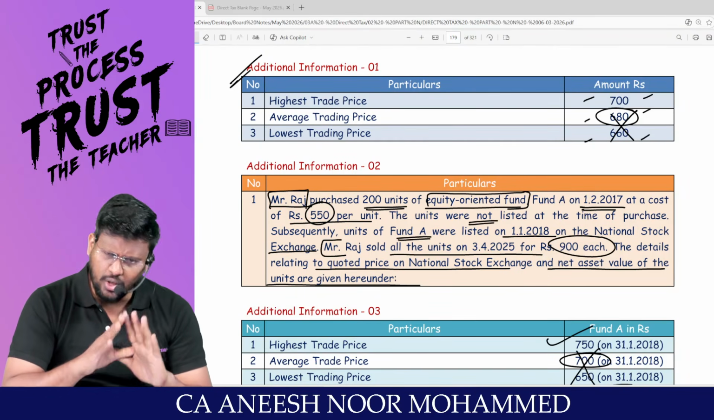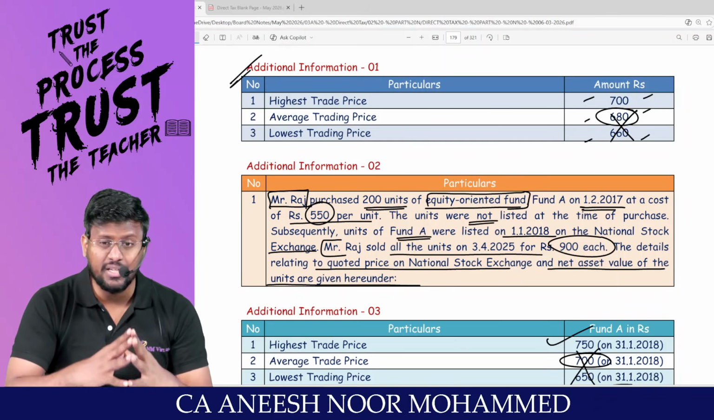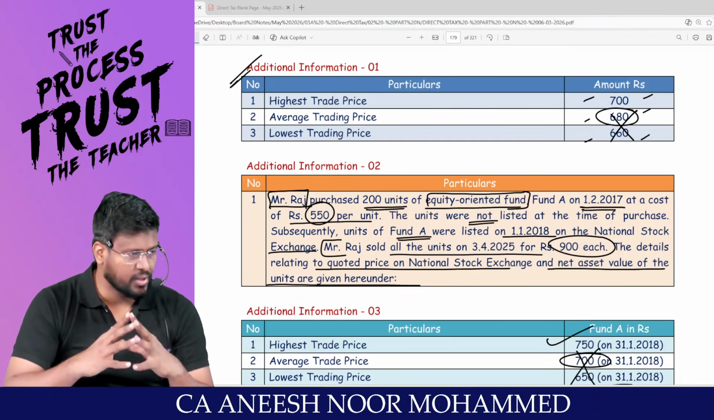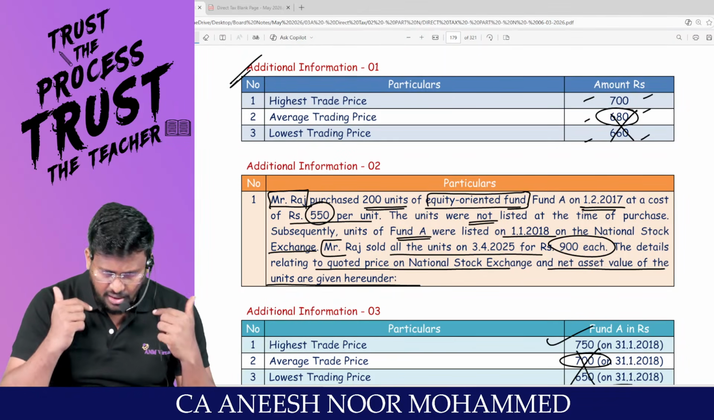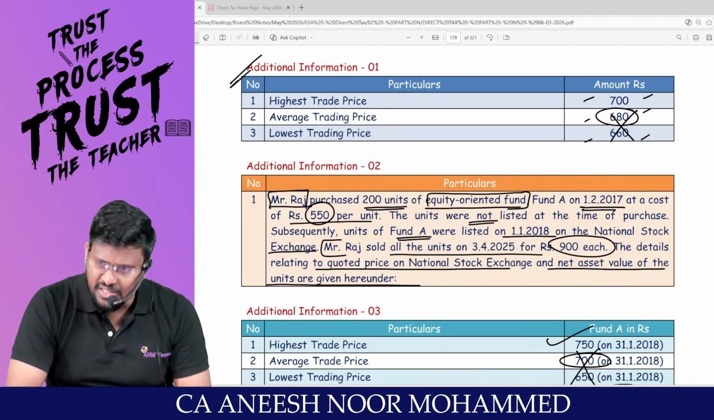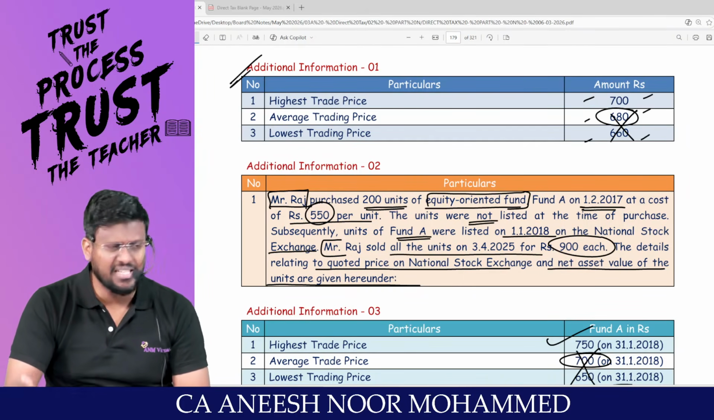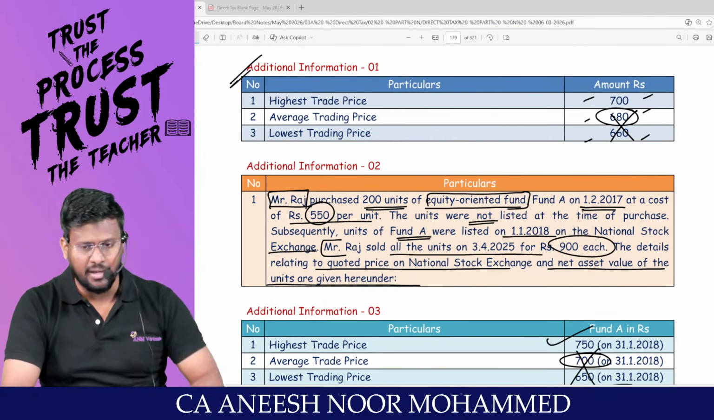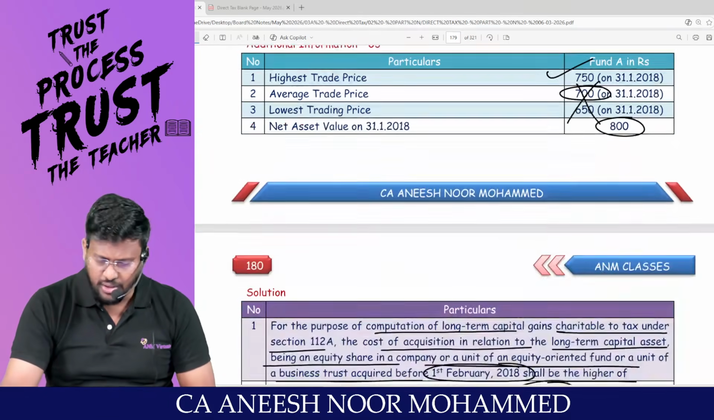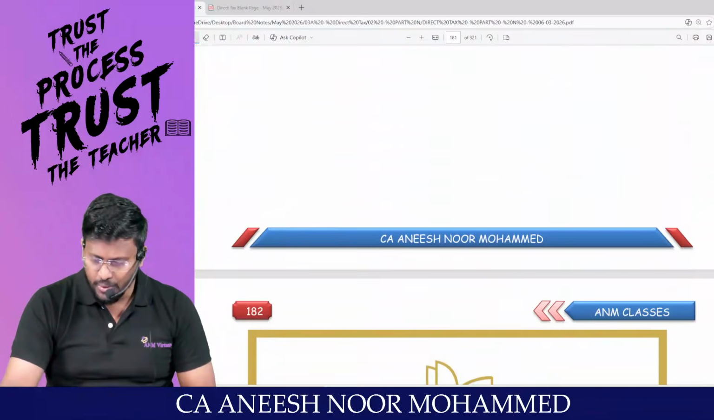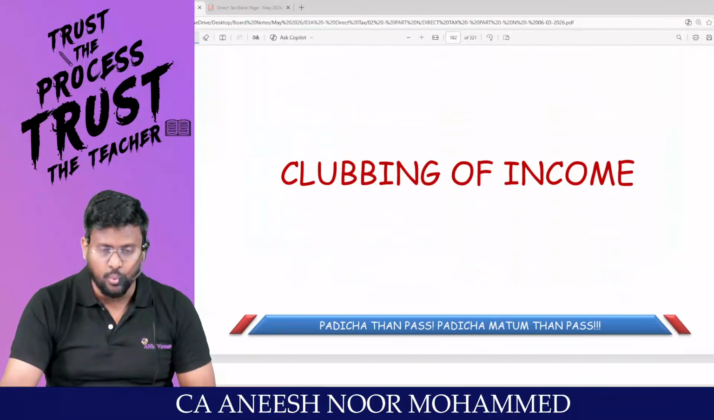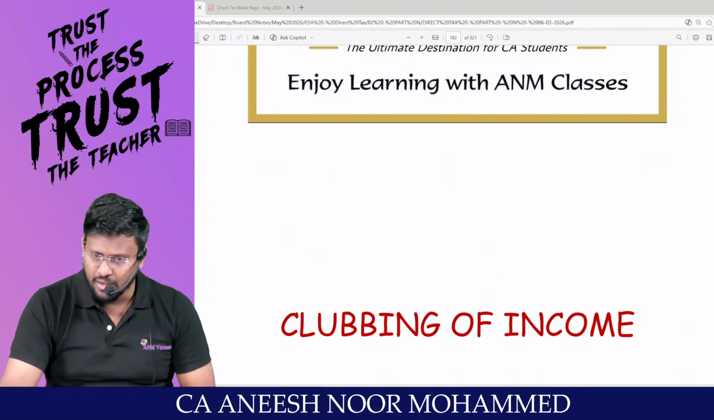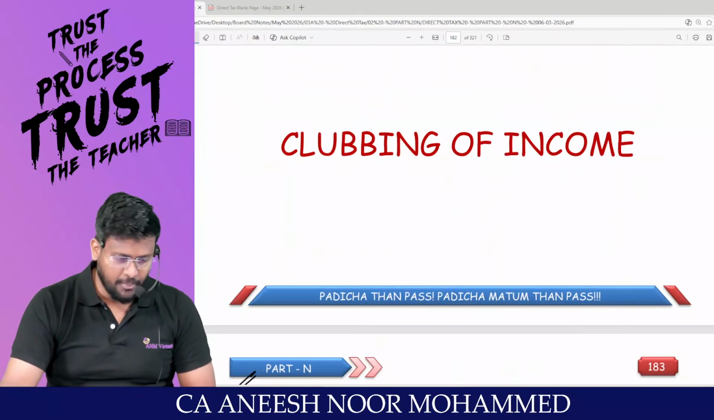With regard to units also, it is one and the same. You have to check whether the units are listed units or unlisted units. If the units are listed, take the highest listed price. If they are unlisted, take the NAV on that date. Go through all the 8 questions. Redo all the 8 questions. With this, technically, we can declare that we are done with the chapter capital gains, my dear lovable students.